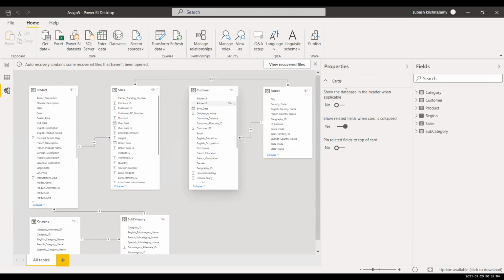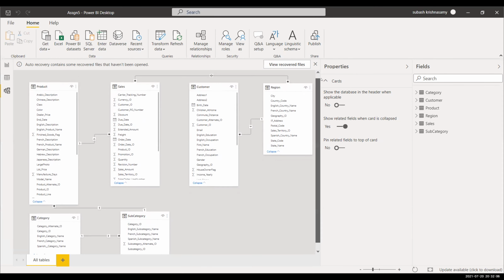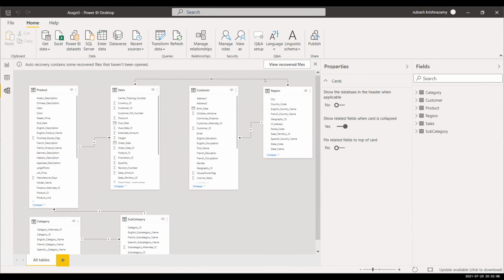Yeah, I have the question on relationship only. So, I mean, I see this dotted line. Yeah, dotted line I cannot see over here. Which dotted line are you talking about? From sales to region. There is one line that I can see. Yeah, I think that top one from sales to region.